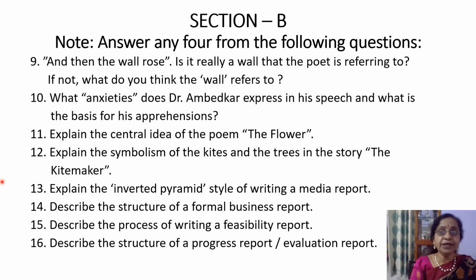So in a feasibility report, what are the main aspects? The structure is the same for all the reports: the introduction, main body, and the conclusion. In the introduction, as I told you, you will write the synopsis of the report, and then the introduction, the list of contents, then the acknowledgements, and the letter of transmittal. In the letter of transmittal, you're addressing the person from whom you got the instruction to write the report, and then you will be writing that.